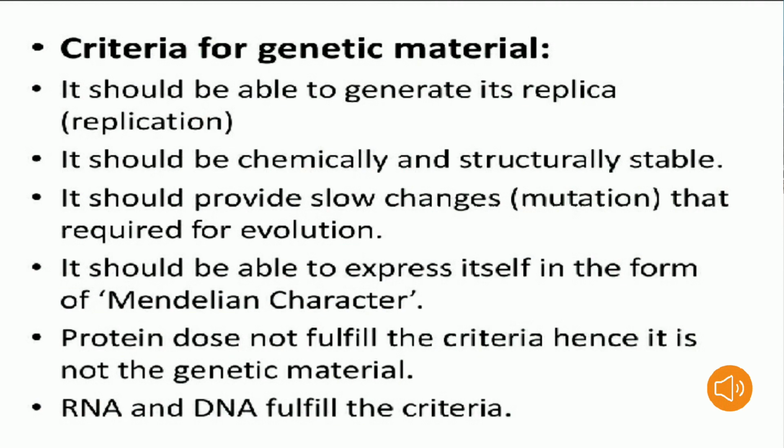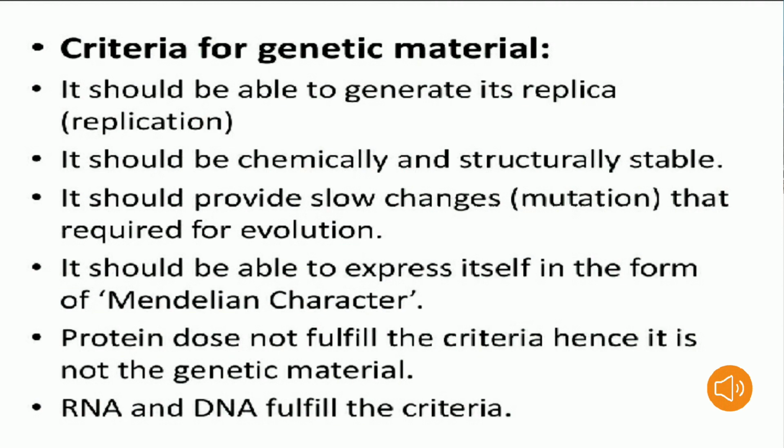It should be able to generate its replication. It means it will produce multiple identical copies of the original DNA. It should be chemically and structurally stable, and DNA is chemically and structurally stable. It should provide slow changes, the mutations required for evolution. Evolution is nothing but changes in characteristics.